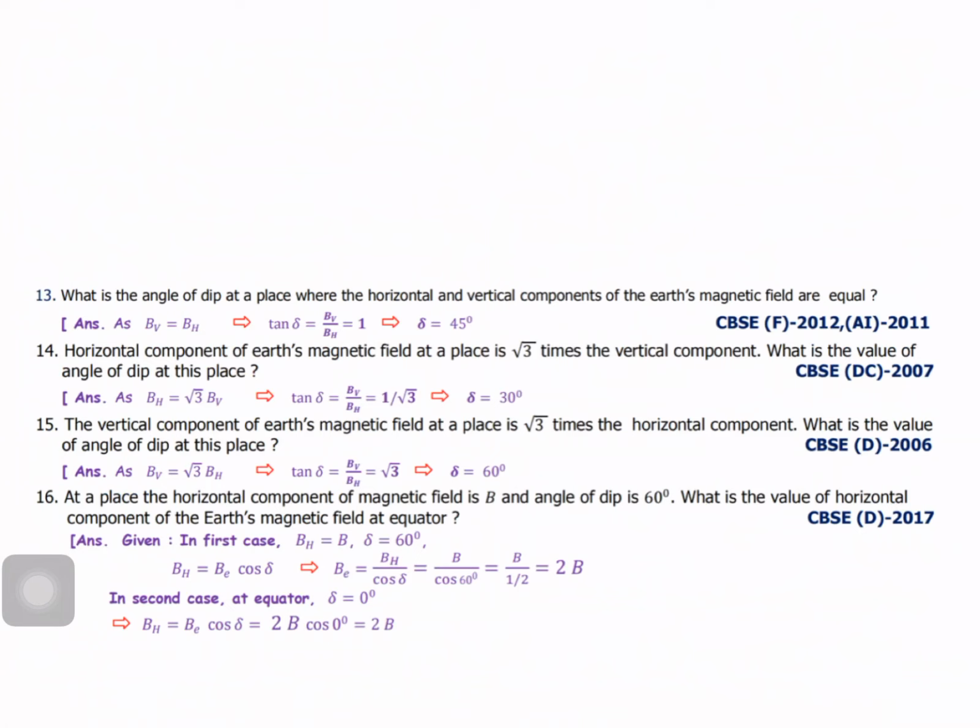Right, now you know BE and you calculate BH. In the second case, at the equator delta equal to 0. So BH equal to BE cos delta, or we can write 2B cos 0, that is equal to 2B. So this is the answer.